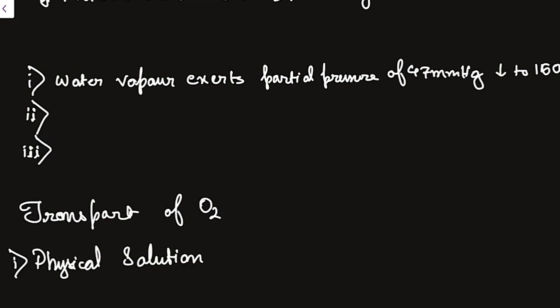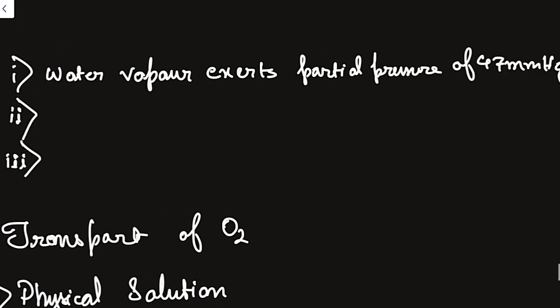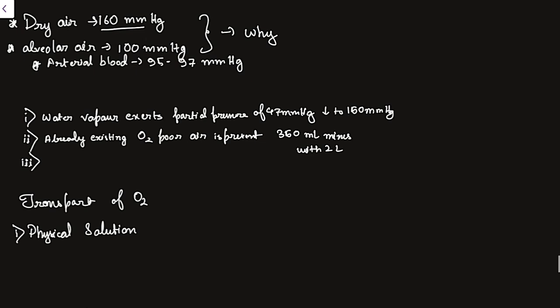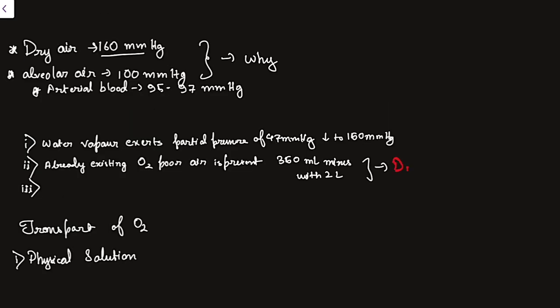Secondly, the partial pressure of oxygen in the alveoli is reduced compared to dry air. The second, more important reason is that in the alveoli, already existing O2-poor air is present. The alveoli contain air that is very poor in oxygen, but the air that we are inhaling is rich in oxygen. There is dilution, meaning the PO2, partial pressure of oxygen, is further reduced in the alveoli, as a very small volume, that is 350 ml of inspired oxygen, mixes with more than 2 liters of alveolar air. Now you can imagine how much dilution it is. This causes dilution. The PO2 falls.